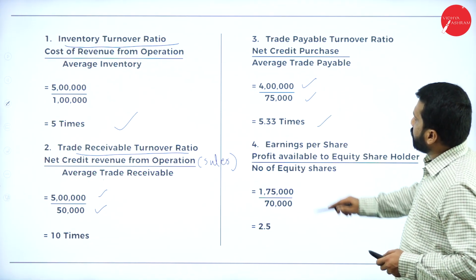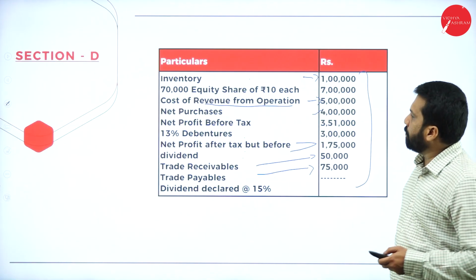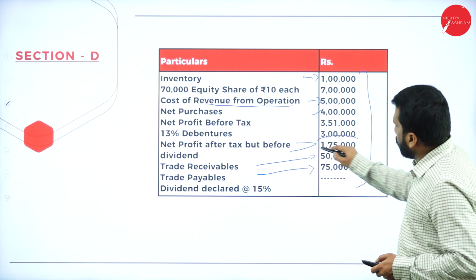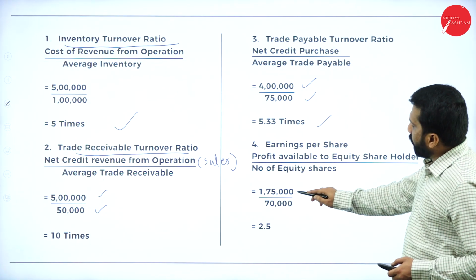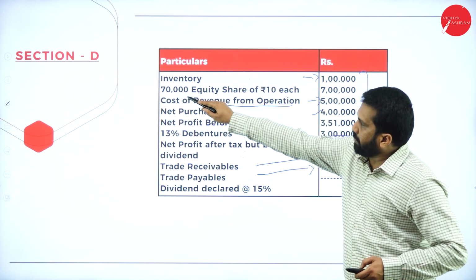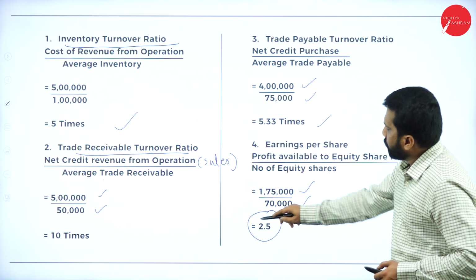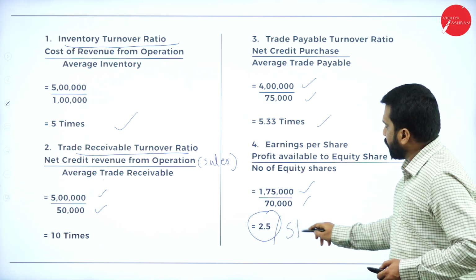Similarly, earning per share: profit available to equity shareholders divided by number of equity shares. The profit here is 1 lakh 75, and the number of equity shares is 70,000. So it will be 2.5 per share.